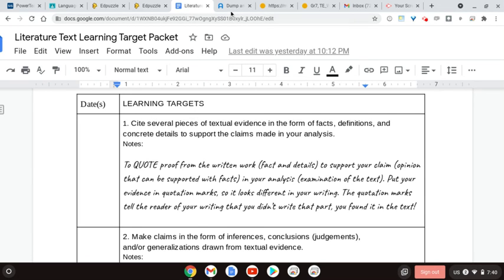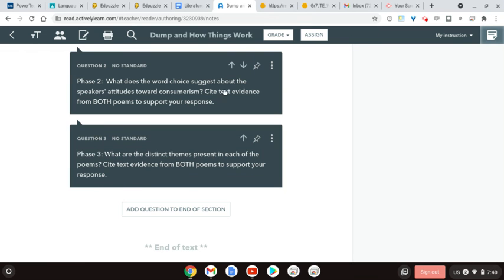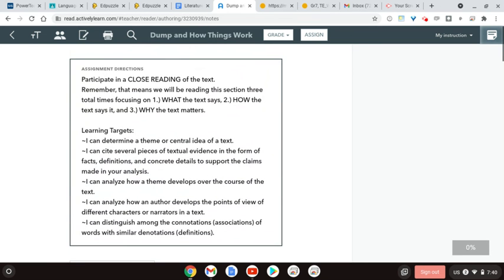This is going to be probably the most challenging close read we've done, because we are looking at and providing evidence for 2 distinct texts. So go ahead and get working.